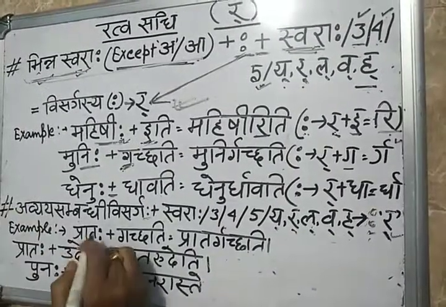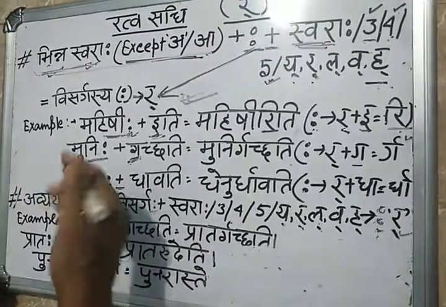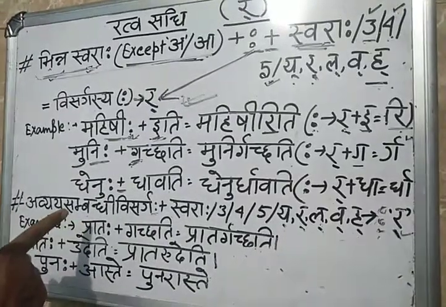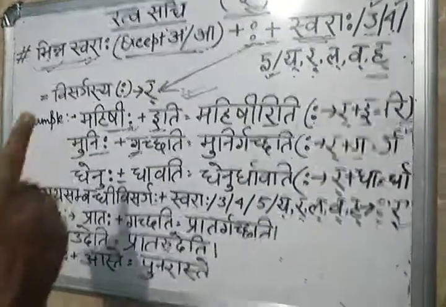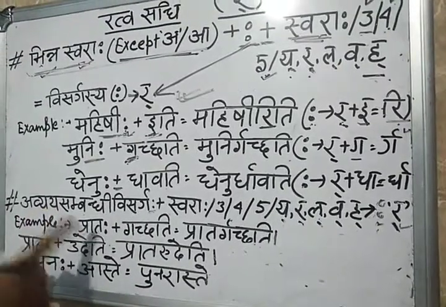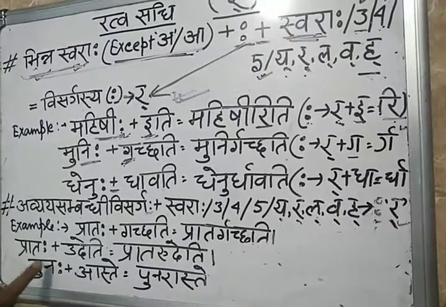So wherever you read, you can see Pratah is Pratah. It will never become Prate, Pratabhyam, Prataya like this. Always Pratah in Sanskrit, wherever it is written. Suppose Punah, you will always get Punah.